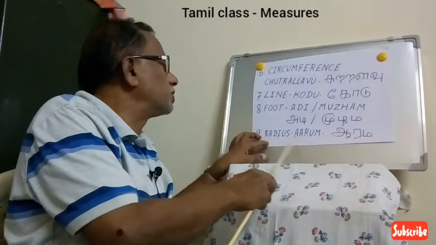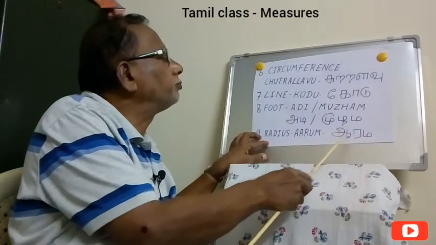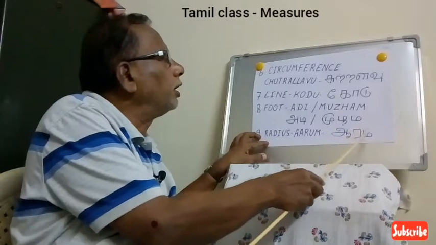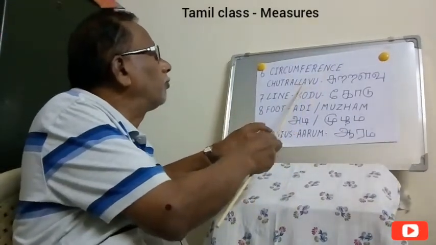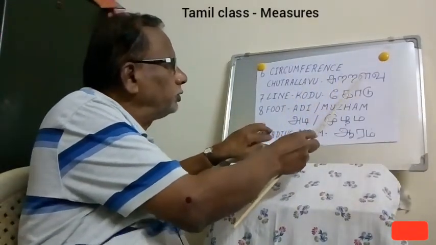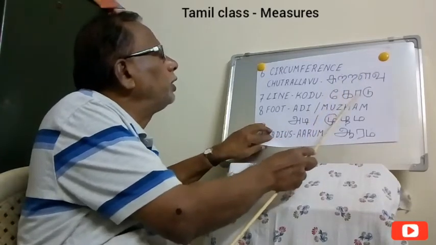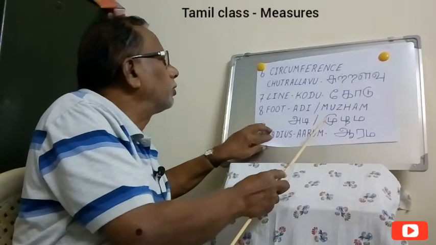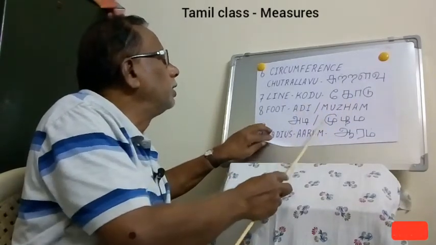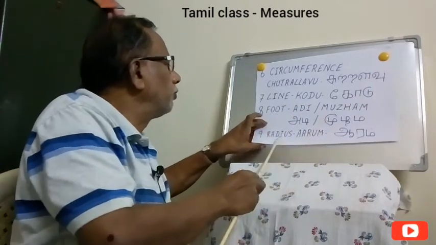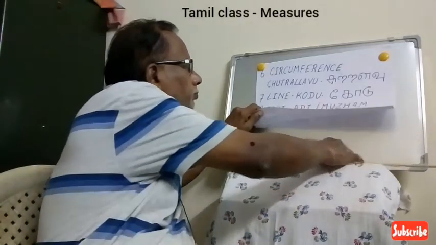Then radius. In a circle we find a radius. It's called Aram. I'm repeating once again. Circumference is Chutralavu. Then for line we say Code. Then for foot we say Muram, M-U-Z-H-A-M, or Adi. Then for radius we say Aram.